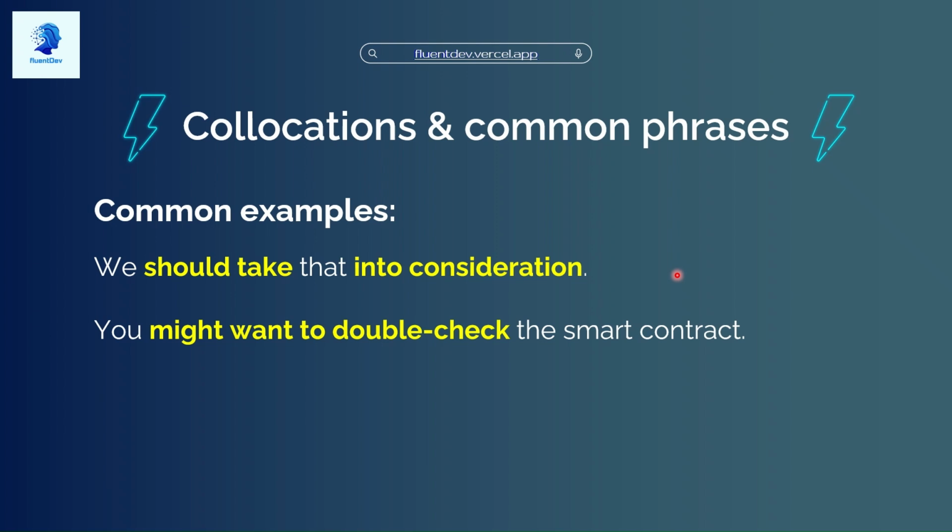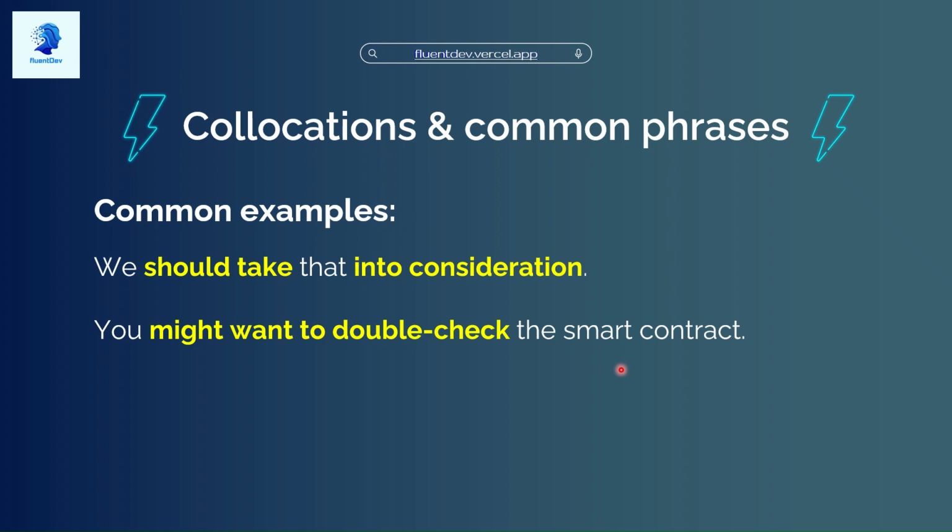You might want to double check the smart contract. In this case, we're just giving some clear advice. Hey, before you do that, you might want to double check. "Might want to double check" is a common phrase. Might want to double check plus something. The collocation would be the thing, the noun, the smart contract.